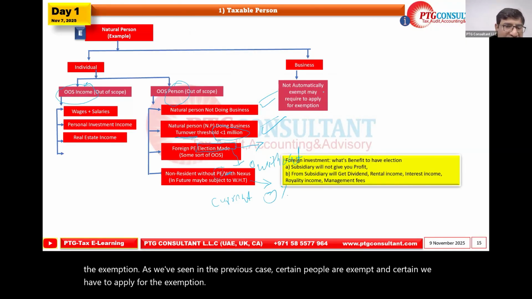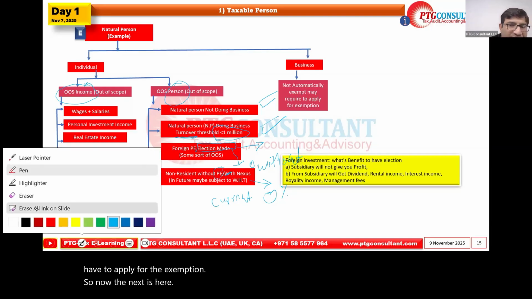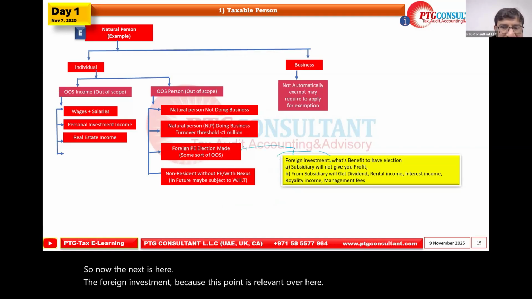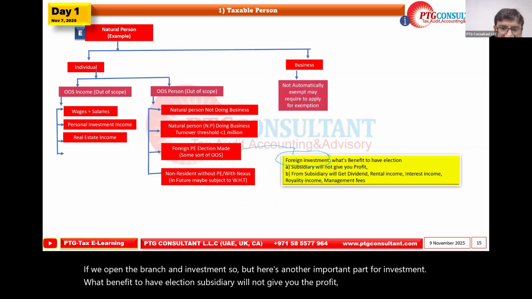So now the next is here. The foreign investment, because this point is relevant over here. If we open the branch and investment, but here the other important part, foreign investment, what benefit is there to have the election? A subsidiary will not give you the profit, because a subsidiary cannot fall over here.